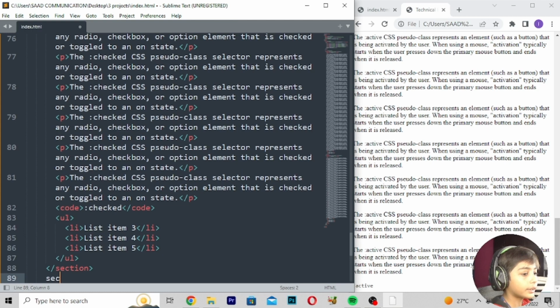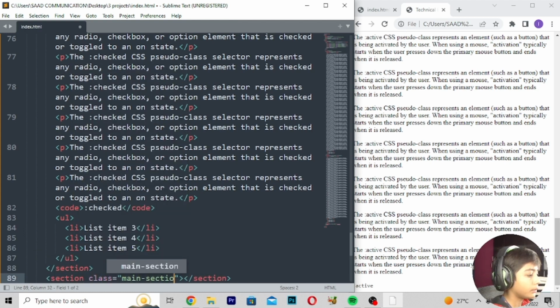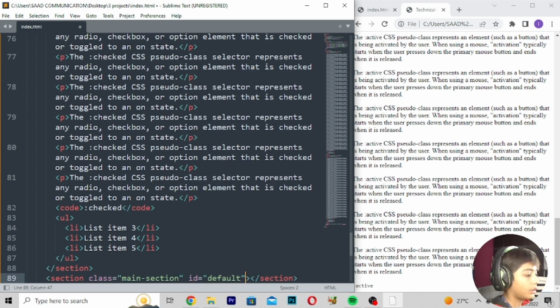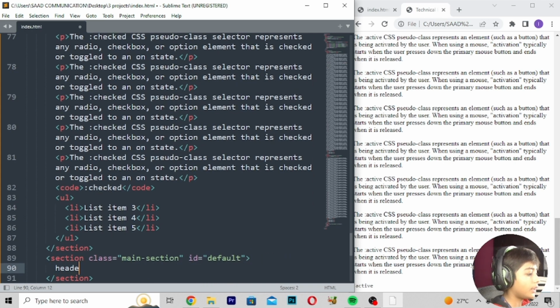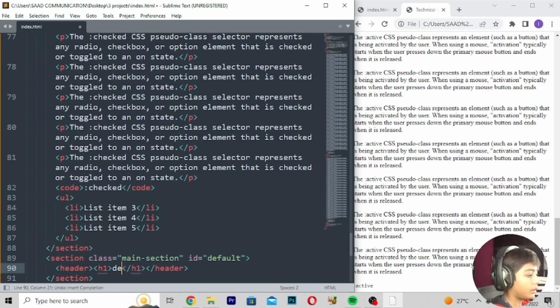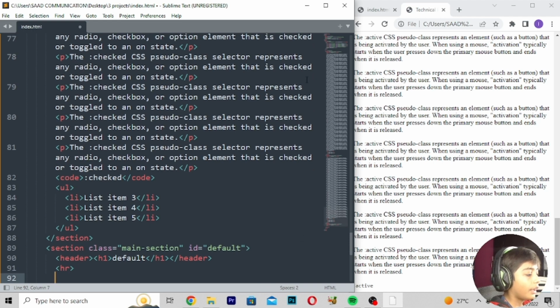Enter section class main-section, id default. Enter header h1 default. And here enter hr. And here you can do the same thing.